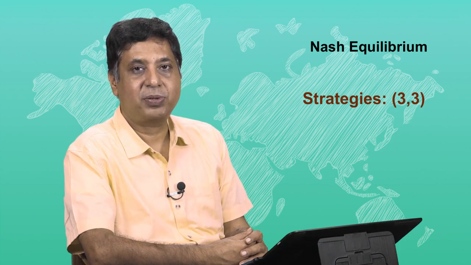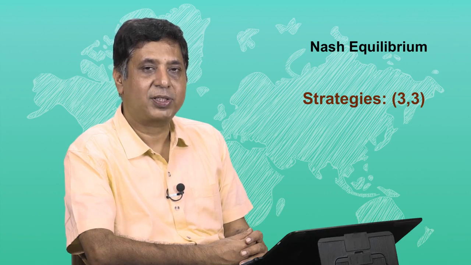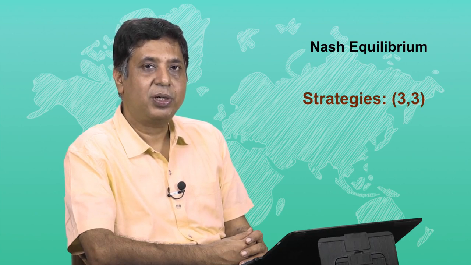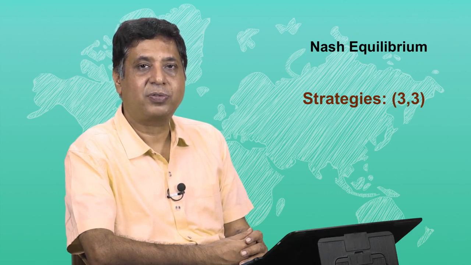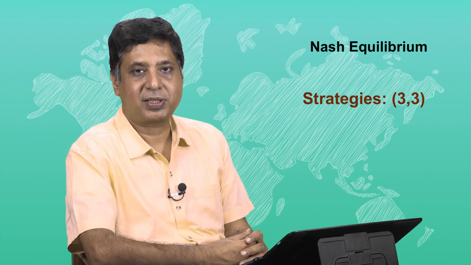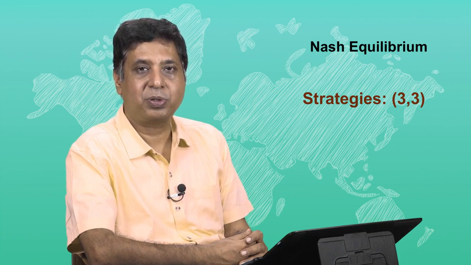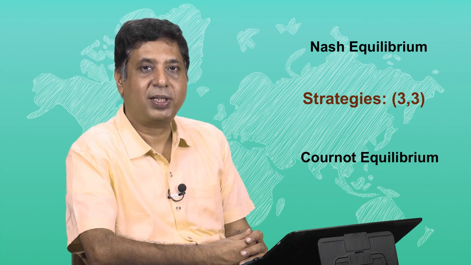So, this is a situation where there is only one Nash equilibrium. And given the particular game that we have described, you might think that this is really some form of a Cournot equilibrium. In fact, it is the simple situation that we talked about in Cournot games, and this particular equilibrium 3-3 is nothing but the old Cournot equilibrium.